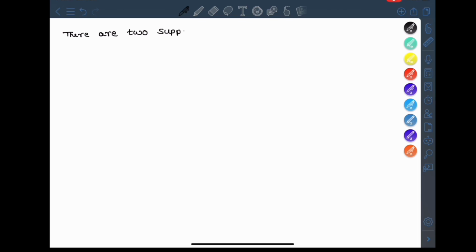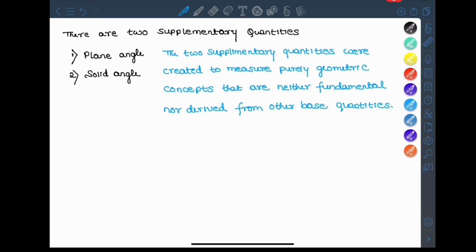There are 2 supplementary quantities. They are plane angle and solid angle. The 2 supplementary quantities were created to measure purely geometric concepts. To explain that geometry we need supplementary quantities. They are neither fundamental nor derived. Such types of quantities are called supplementary quantities.